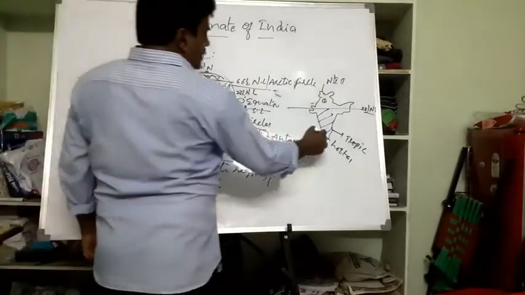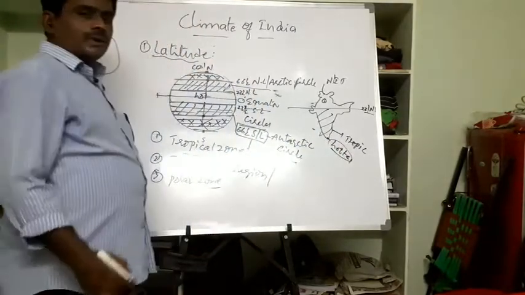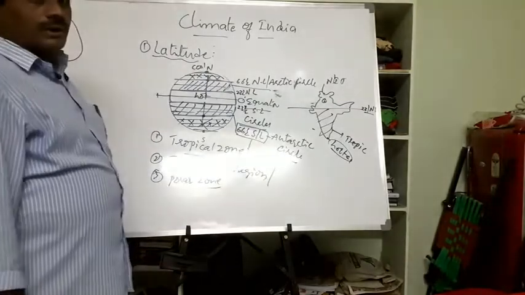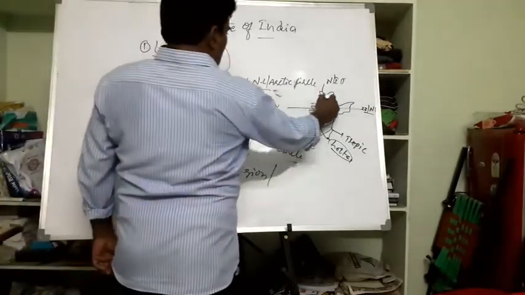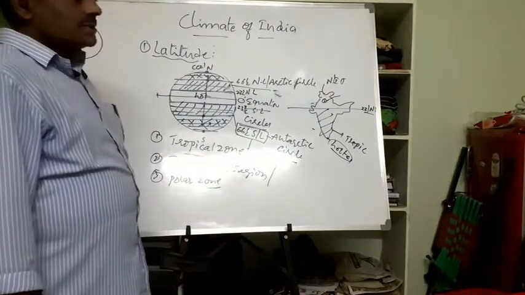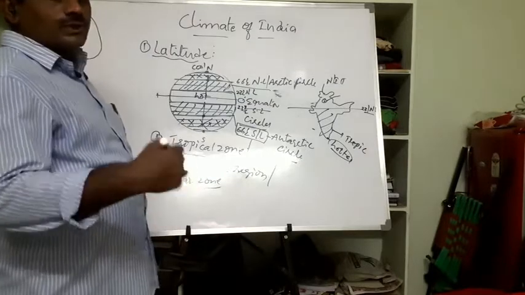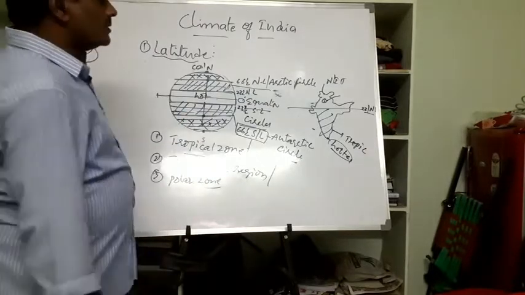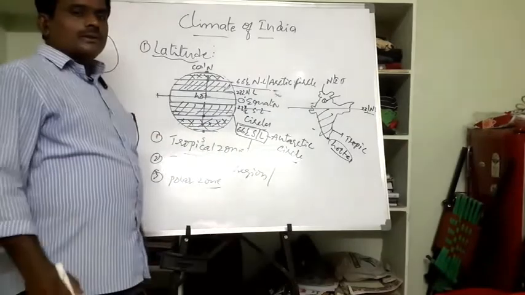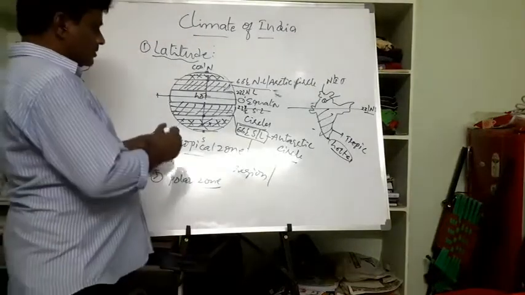So here Kanyakumari experiences more hot climate, more temperature than the places away from the equator, particularly New Delhi. New Delhi experiences less temperature as we are moving away from the equator. So generally, as a whole, what we say is northern India is cooler than southern India, as it is close to the equator. That's the point.